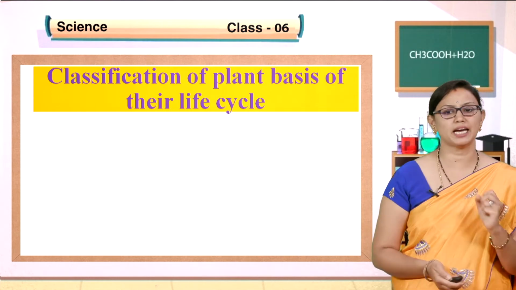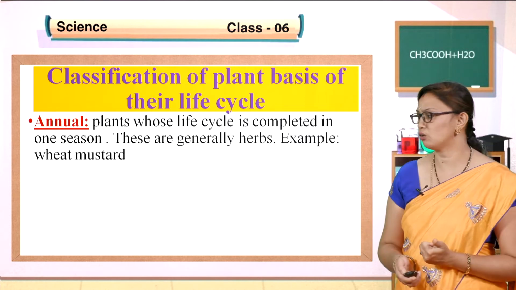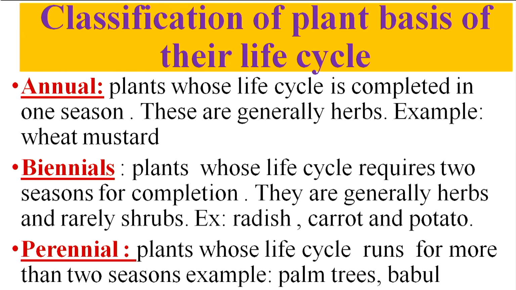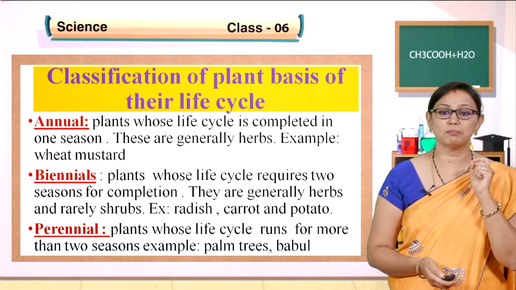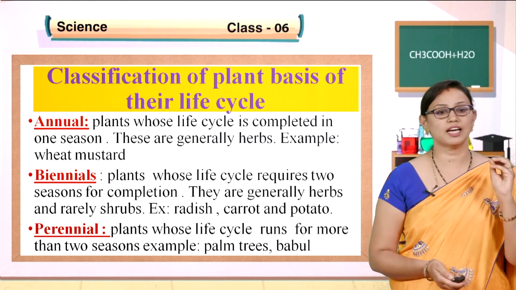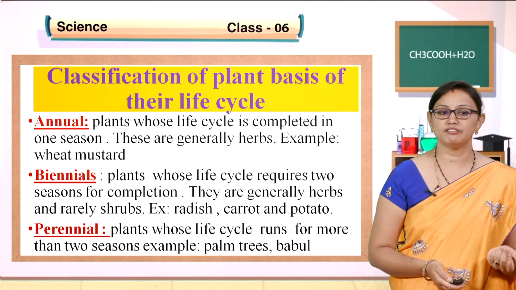We have 3 types of classification, children. They are called annual, biennial and perennial. Based on their life cycles, plants have been classified into annual, biennial and perennial. What are annual plants? The name itself tells: the life cycle of the plant is completed in one season. Most plants are grown season-wise, right? We have different types of crops, rabi crops as well as kharif crops. Some plants complete their life cycle in one season, and generally annual plants are herbs. Examples: wheat, mustard.